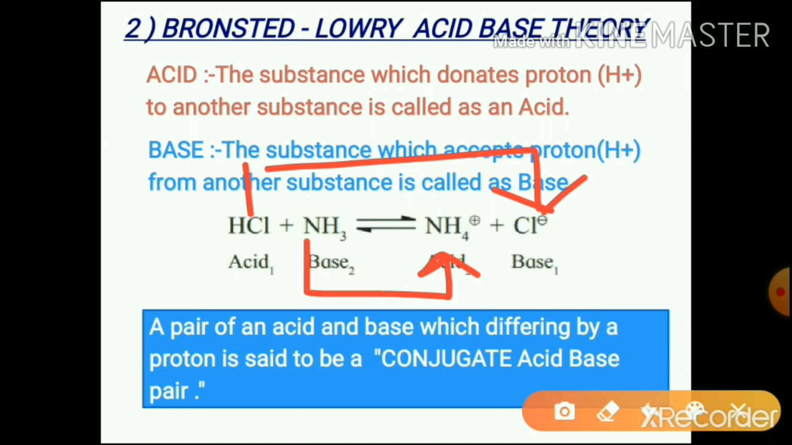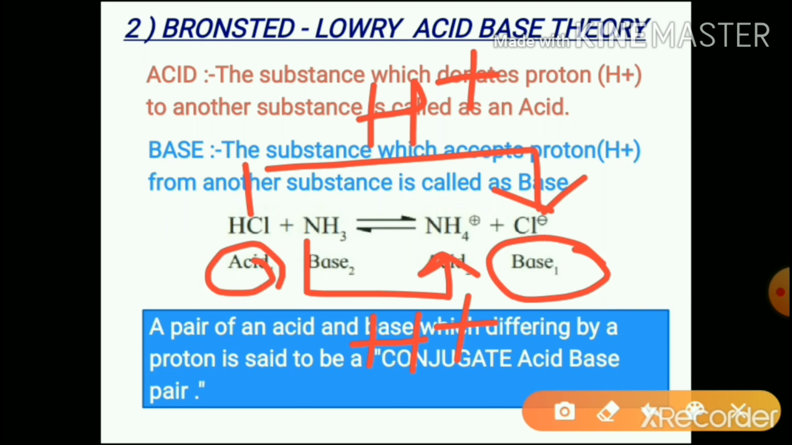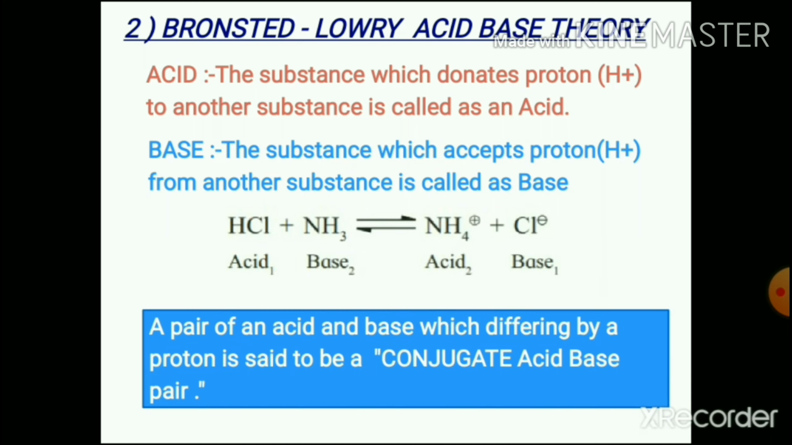In the hydrochloric acid and chloride ion, there is a difference of only one H plus. Similarly, in the ammonia and ammonium ion, there is only a difference of H plus. So these pairs of acids and bases which differ only in H plus are called conjugate acid-base pairs.